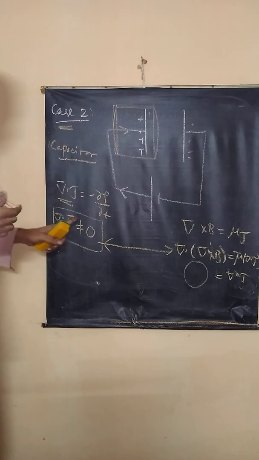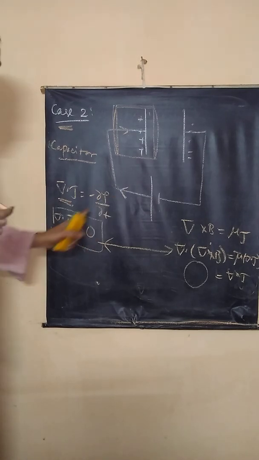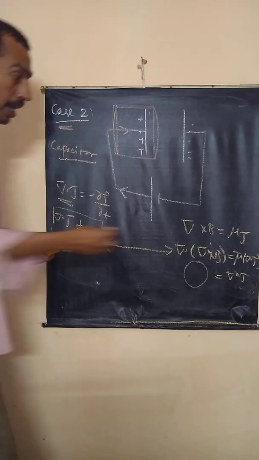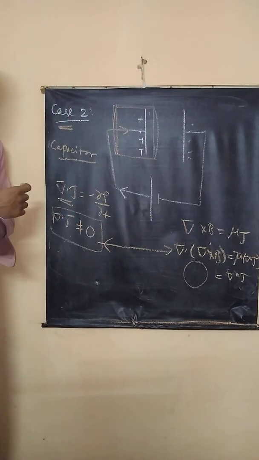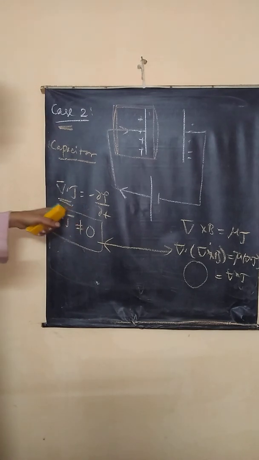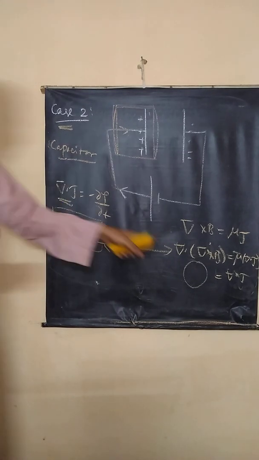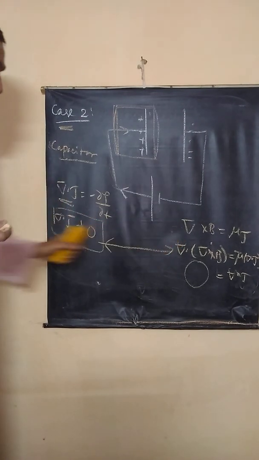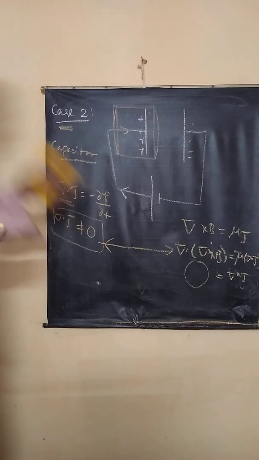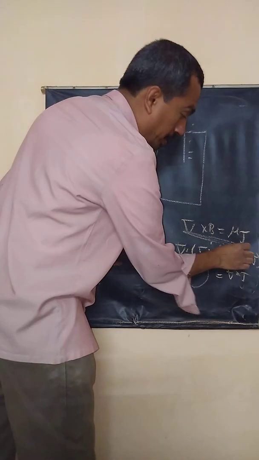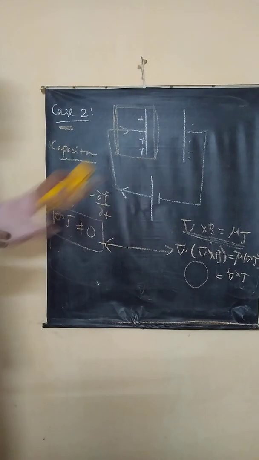Maxwell said the equation of continuity is more sacred, so Ampere's law has to be modified such that it falls in line with the equation of continuity. For a capacitor situation, Ampere's law is not in accordance with the equation of continuity. So what to do with Ampere's law? Maxwell said a new term should be added to the right hand side of Ampere's law.